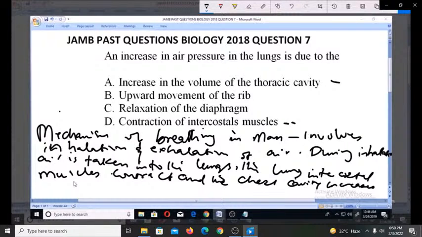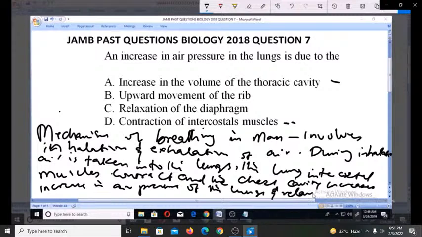So this also happens when there is inhalation of air. Now, there is also an increase in air pressure of the lungs. And because of this increase in air pressure of the lungs, there is now relaxation of the diaphragm.